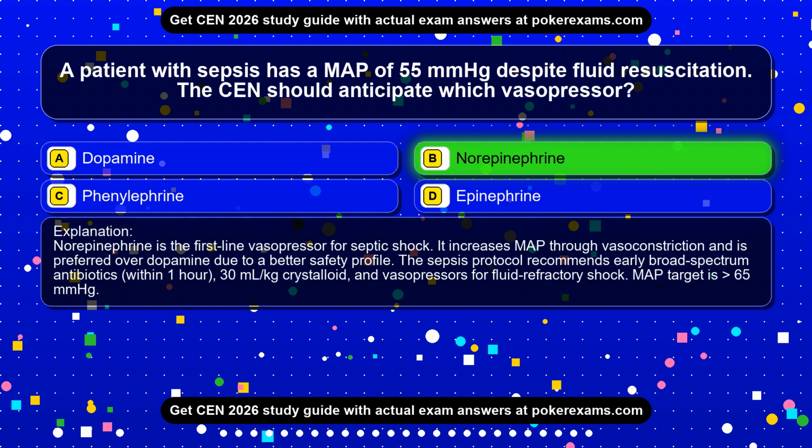Norepinephrine is the first-line vasopressor for septic shock. It increases MAP through vasoconstriction and is preferred over dopamine due to a better safety profile. The sepsis protocol recommends early broad-spectrum antibiotics within 1 hour, 30 ml/kg crystalloid, and vasopressors for fluid refractory shock. MAP target is 65 mmHg.